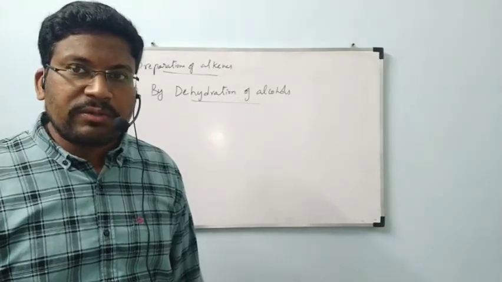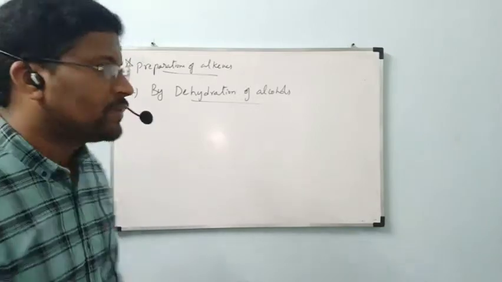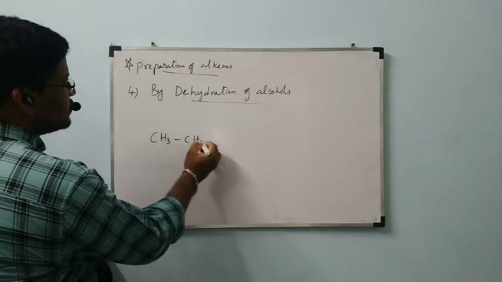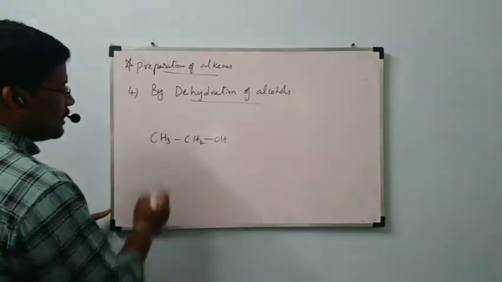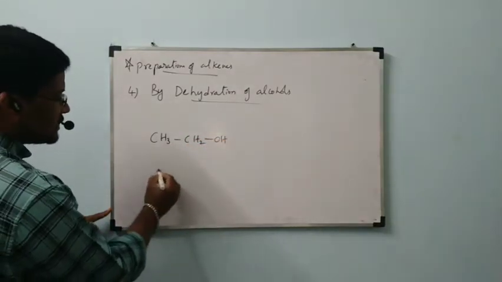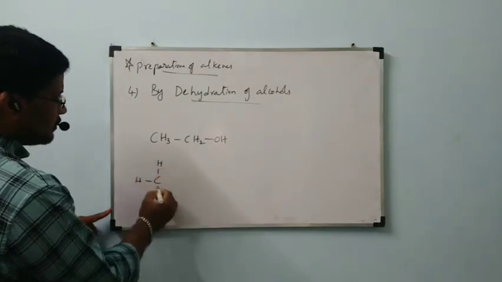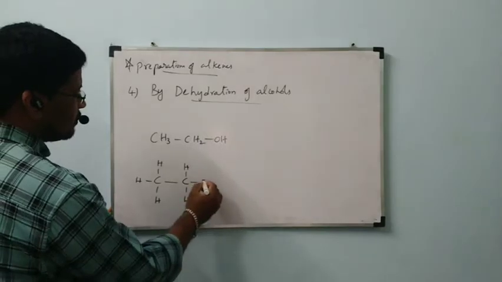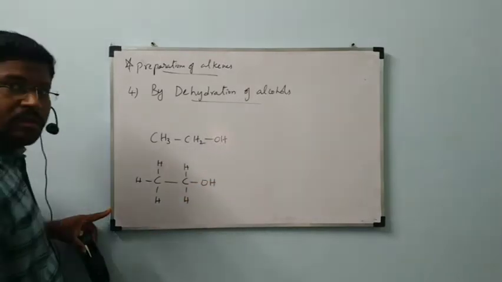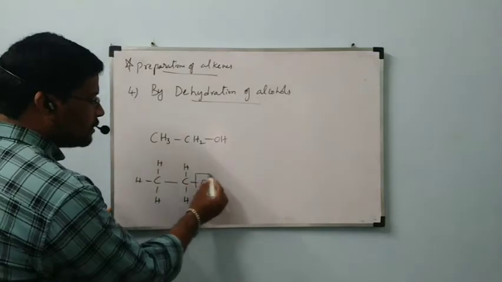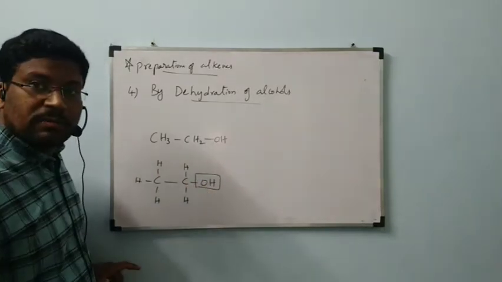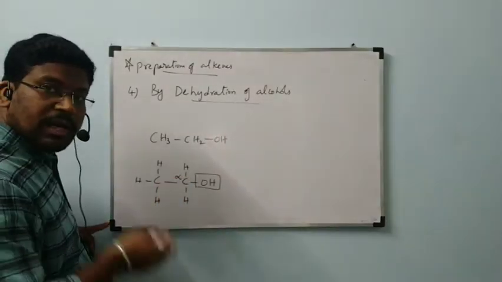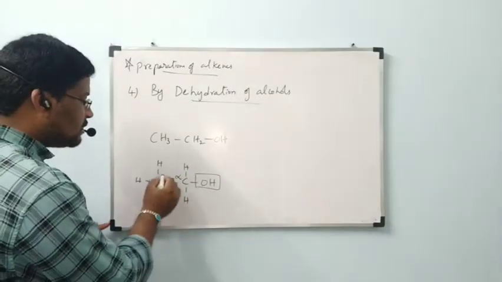For that, what are we going to take? We are going to take alcohol. Let us consider any one alcohol, CH3CH2OH. This can be clearly written as C, 3 hydrogens, C, 2 hydrogens, OH. OH is the functional group. The carbon to which the functional group is bonded is called the alpha carbon. Next to that alpha carbon is called the beta carbon.